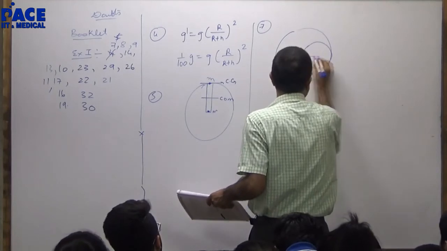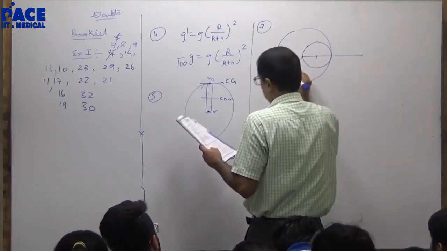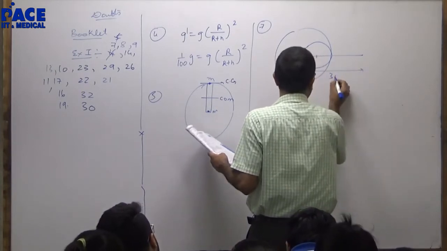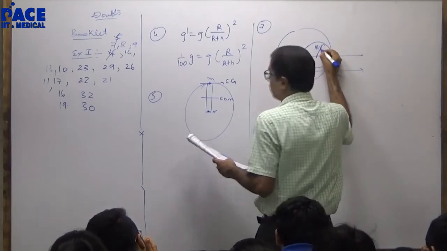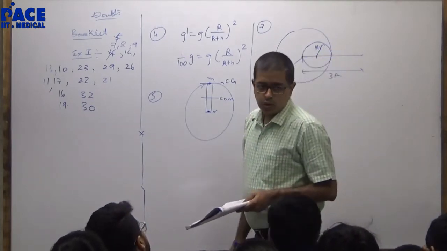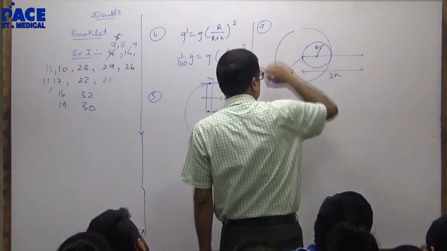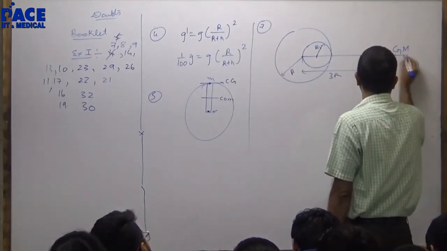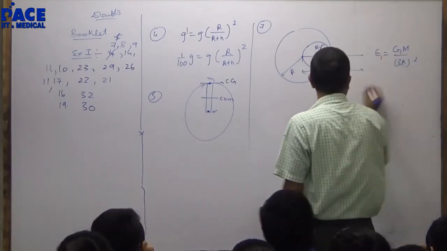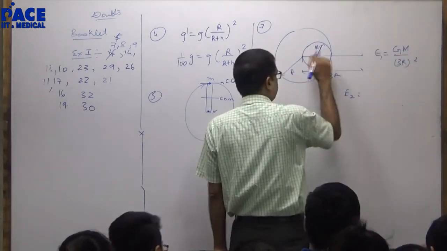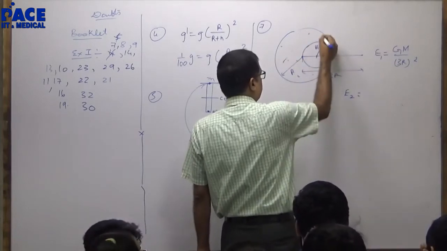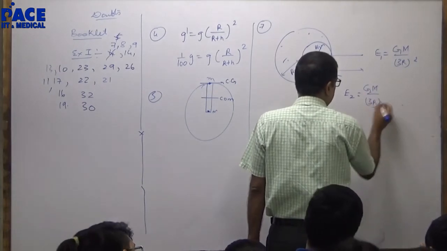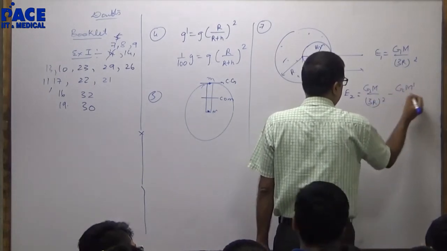You are cutting out a sphere. This distance is given as r. This distance is given as 3r. This distance is r by 2. Right? Let me assume the total mass to be capital M. Field is E1, G capital M by 3r whole square. What will the field in the second case be when you have removed this particular mass? G capital M by 3r whole square minus G M dash.